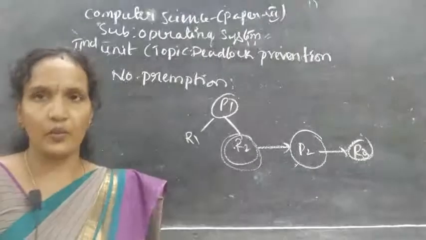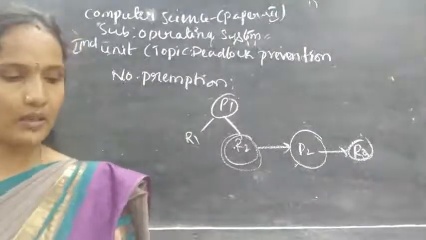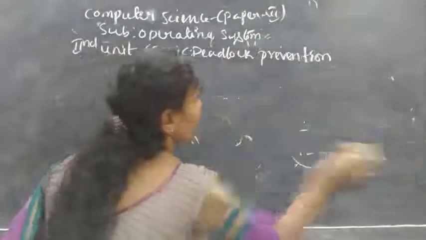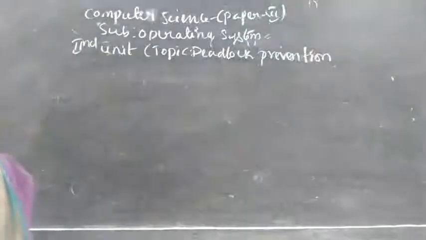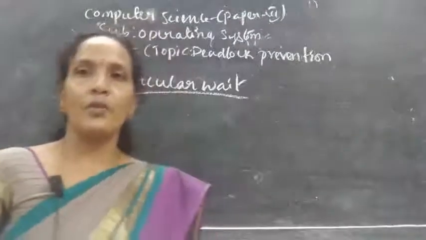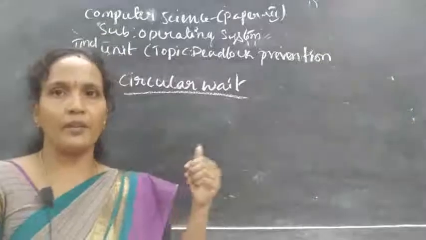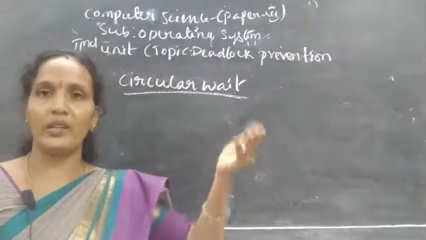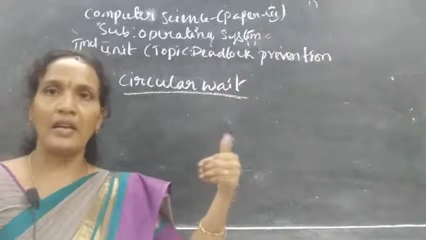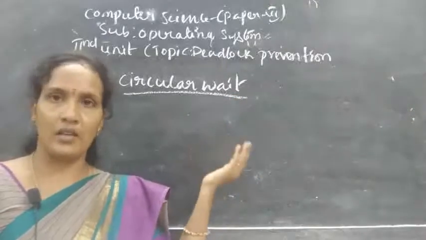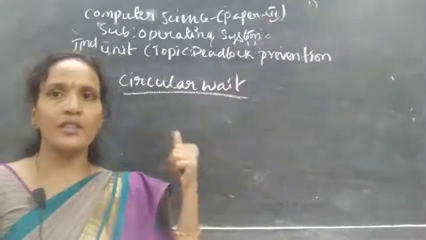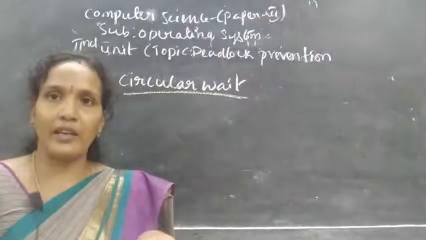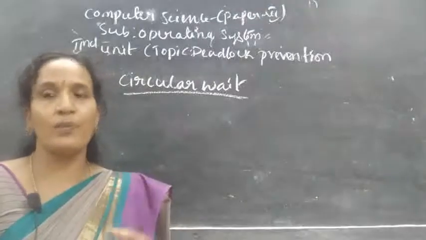This is the third one. What is the next one? The next one is circular wait. Circular wait means P1 is waiting for R1, R1 is held by P2, P2 is waiting for R3, and R3 is held by some other process, which means there is a cycle. This situation you can violate by making sure there should not be a cycle.